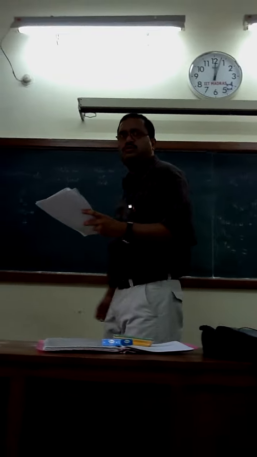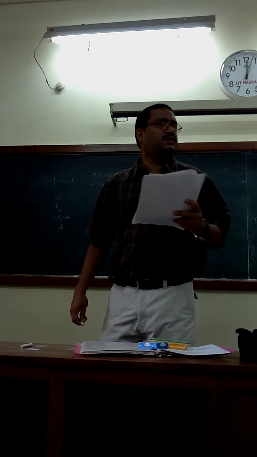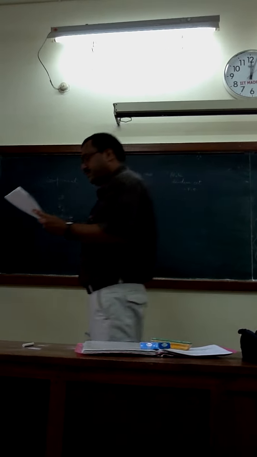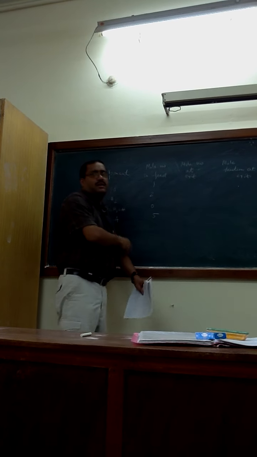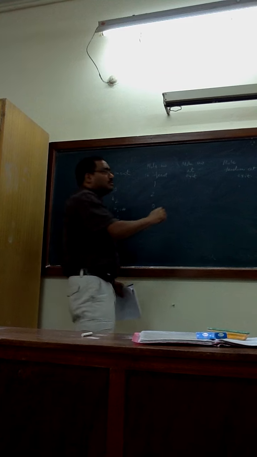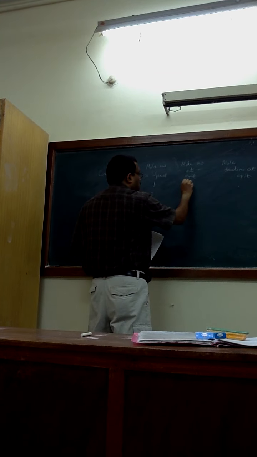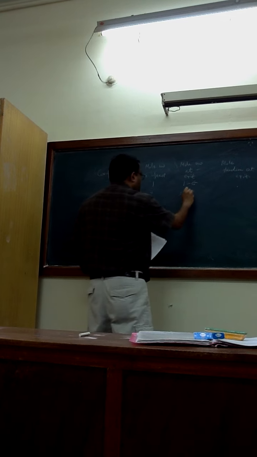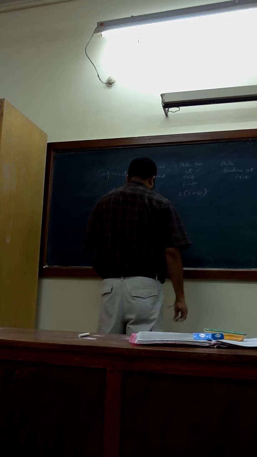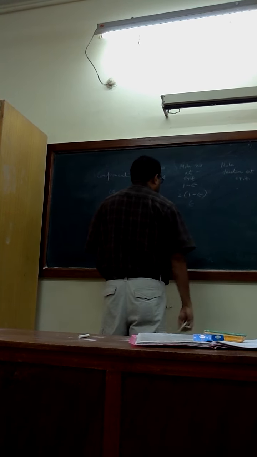Am I correct? 1:2:5. CH3OH is the product, so it cannot be in the feed. So extent twice, how much will it be? Quick, tell me. What is that? 1 minus epsilon, right? Next is 2 into 1 minus epsilon. Then here CH3OH.